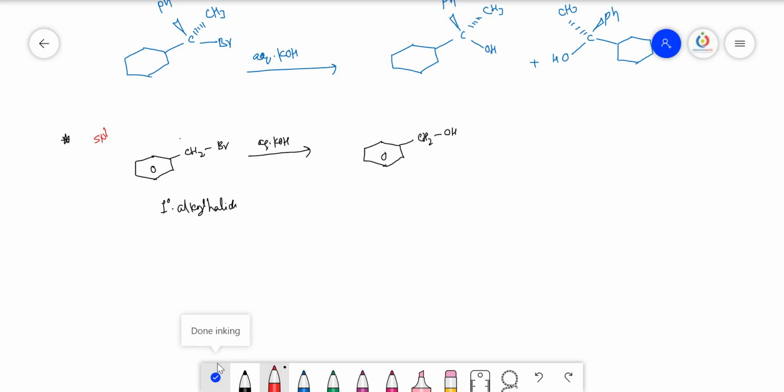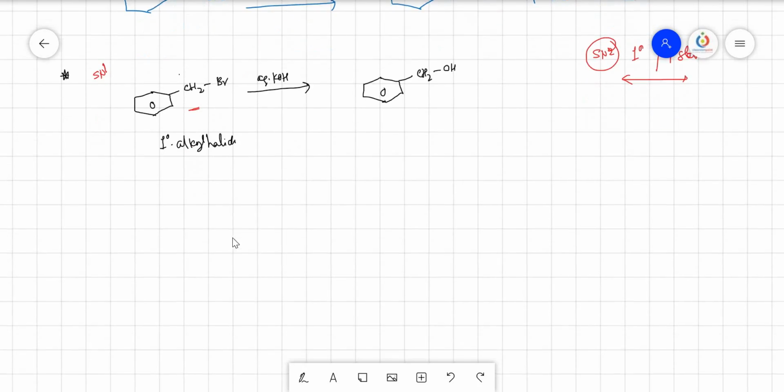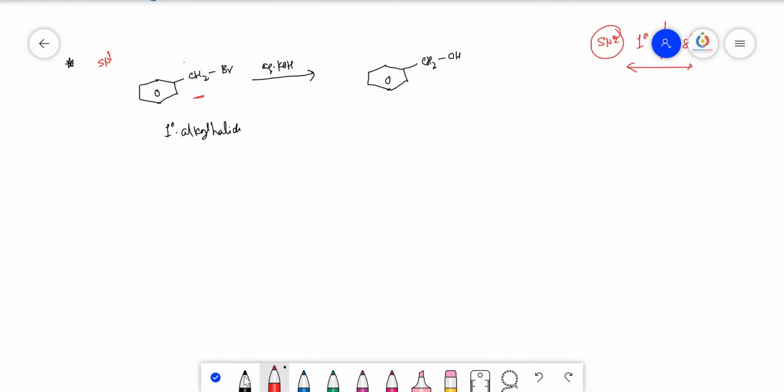Why do the primary alkyl halides participate in the SN2 reaction? The reason is the primary alkyl halides are not able to form the stable carbocations. That's why they go through the transition state. But if any primary alkyl halide is able to form the stable carbocation, it always follows the SN1 mechanism. So benzyl carbocation is stable, is able to form the stable benzyl carbocation, hence it follows the SN1 mechanism. For example, apart from this, one more is there. Let us take that also.